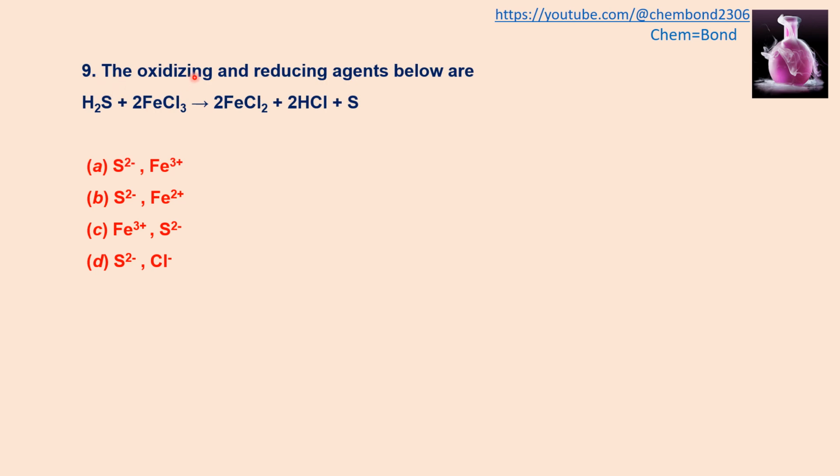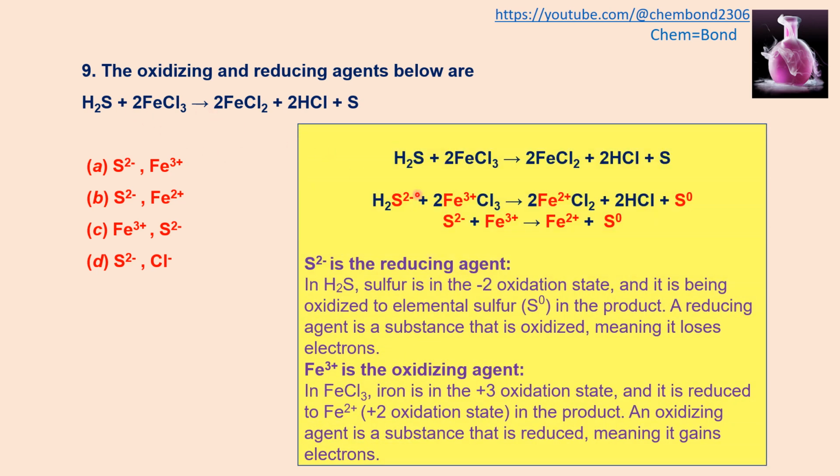The oxidizing and reducing agents below are: H2S, hydrogen sulfide, reacts with ferric chloride to produce ferrous chloride, hydrogen chloride and sulfur in elemental form. Which one is the oxidizing and which is the reducing agent among the following? Upon solving it, we mention the oxidation states of sulfur and ferric. In H2S, hydrogen sulfide, the sulfur has -2.